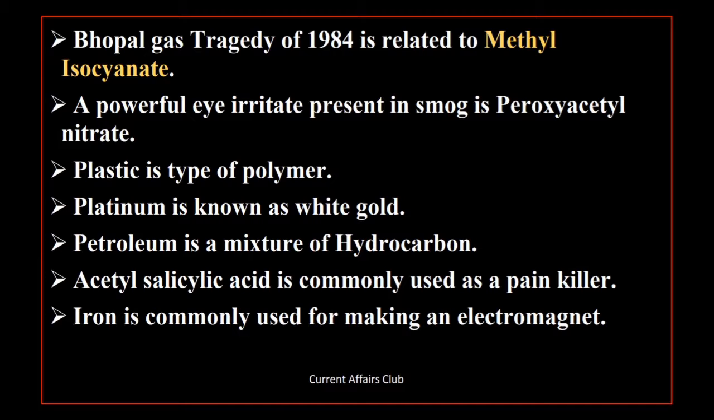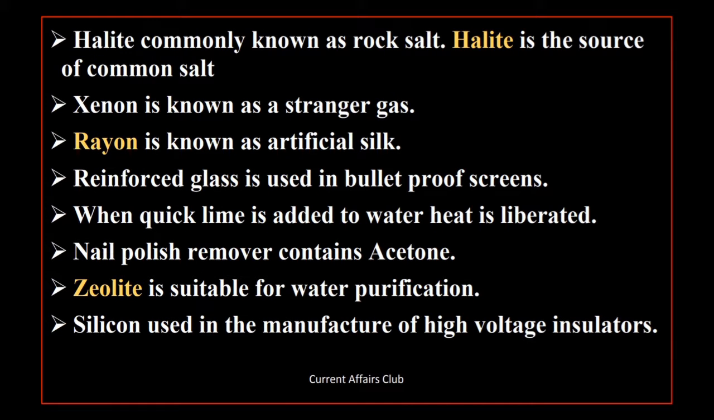Acetyl salicylic acid is commonly used as a painkiller. Iron is commonly used for making an electromagnet. Halite, commonly known as rock salt, is the source of common salt. Xenon is known as a stranger gas. Rayon is known as artificial silk.